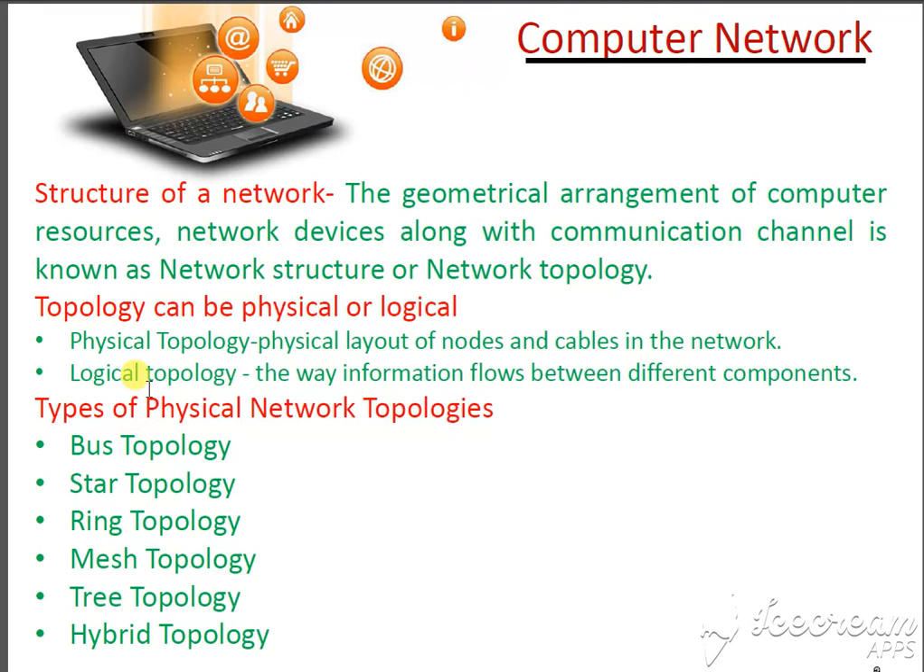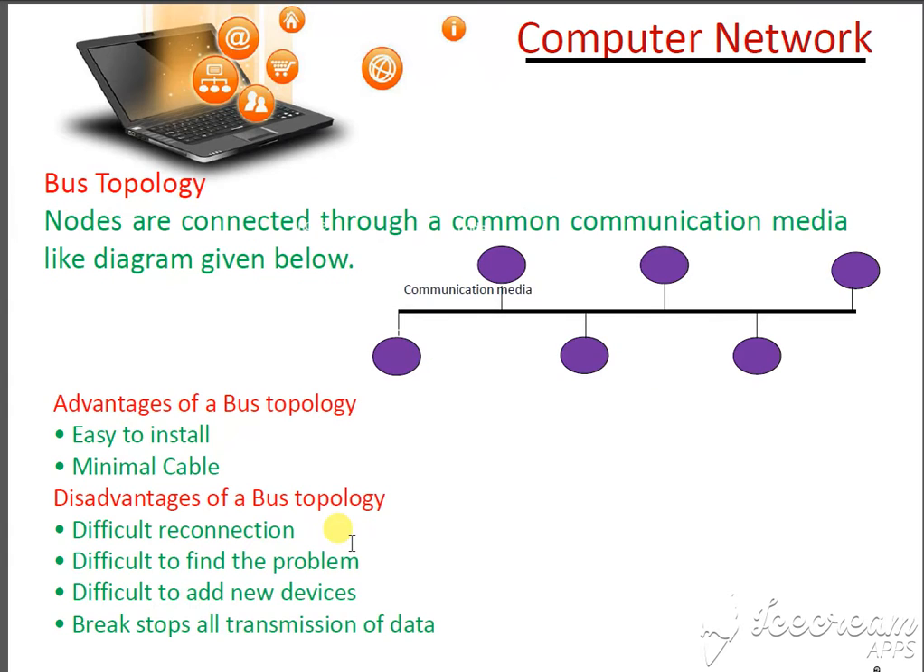So there are logical topology and physical topology. Logical topology means the way information flows between the different components. Now topology is divided into many parts: bus topology, ring topology, mesh topology, tree topology, and hybrid topology. Bus topology is known as a bus communication system.